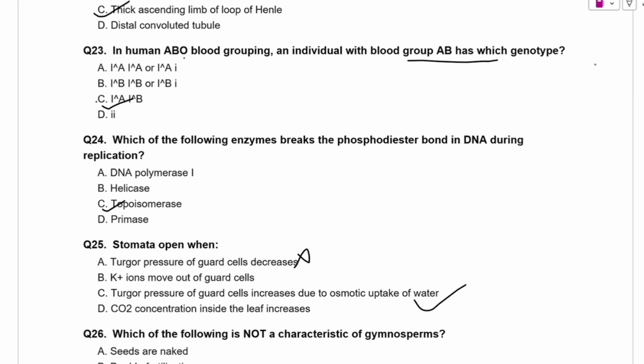So students, we have covered 25 questions of this practice paper till now, and we will be covering the whole practice paper in upcoming videos.